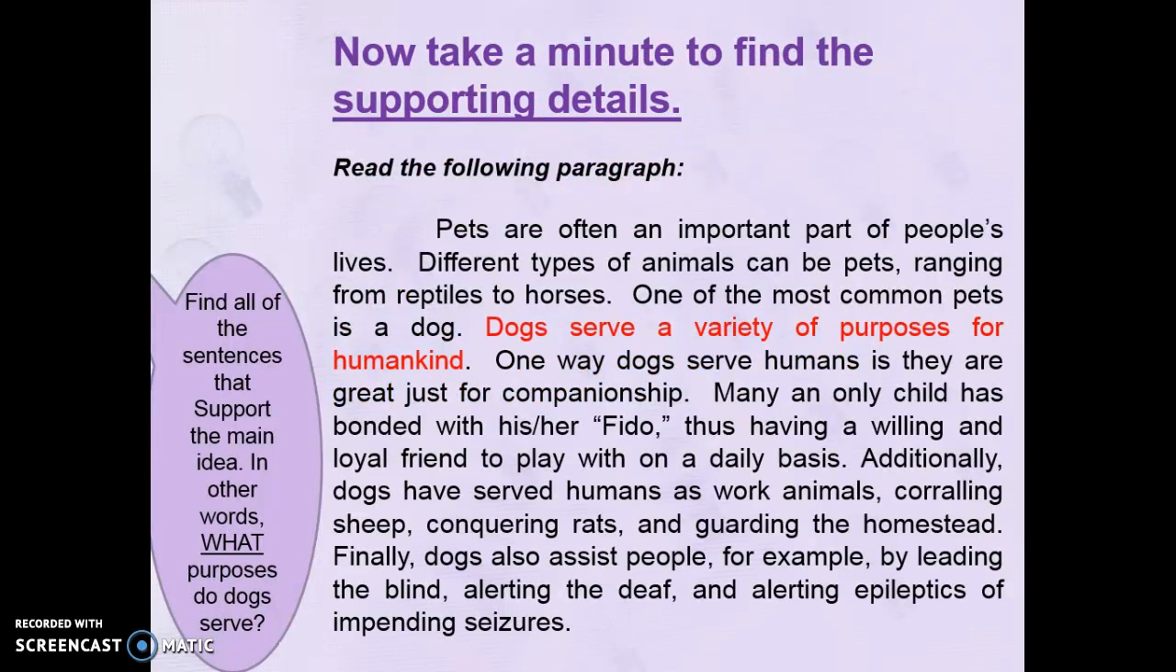Now take a minute to find the supporting details. So find all the sentences that support the main idea. In other words, what purposes do dogs serve? Over on the side, cross out the one that's not included here as a supporting detail.